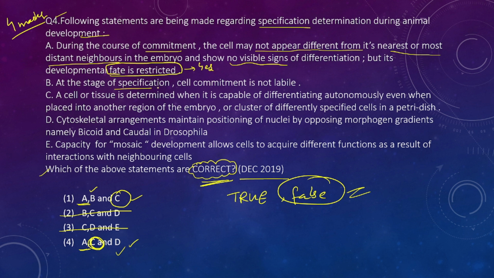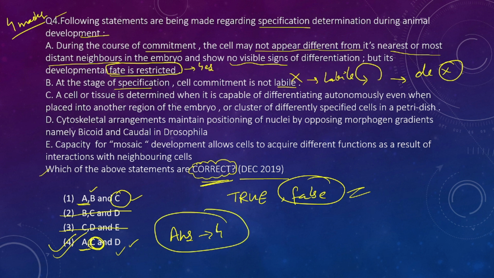At the stage of specification, cell commitment is not labile. It is labile. In specification the fate can be reversed, but when the cell is determined, then it is irreversible. So this statement is wrong, and from here we get our answer, that is answer number 4. We did not even need to read the other option E. So in order to save your time, you can use this elimination method. Then also we will read all the sentences.